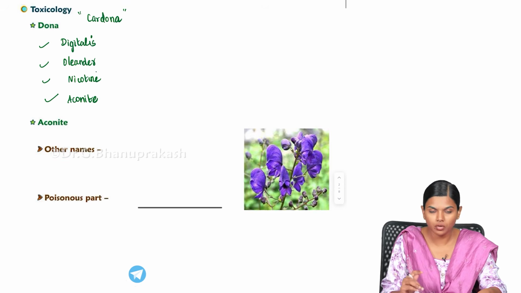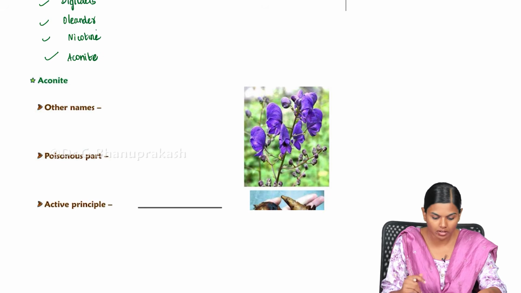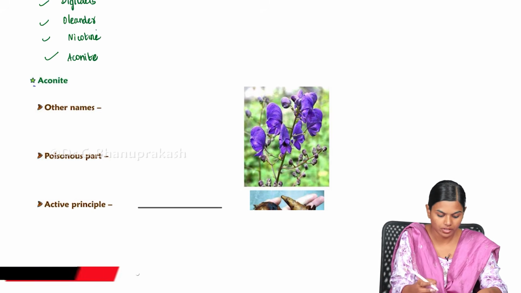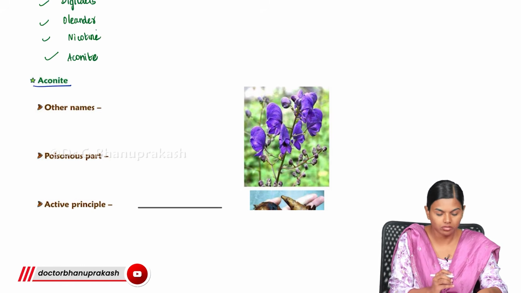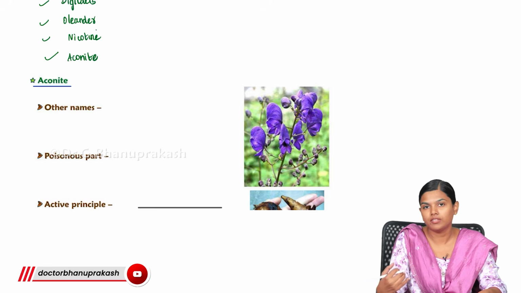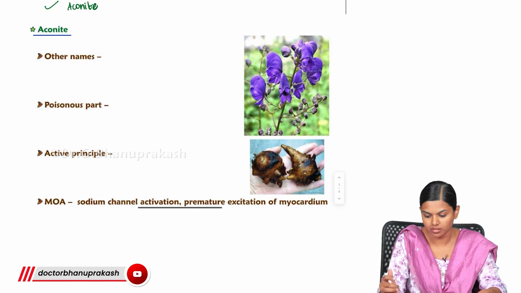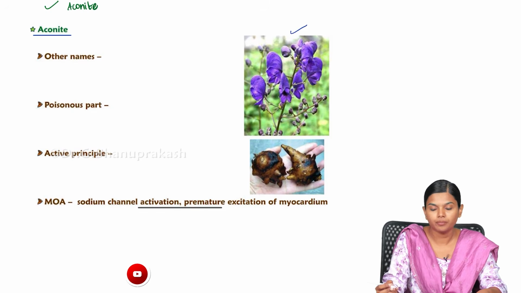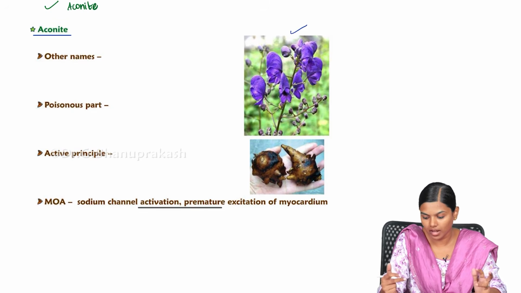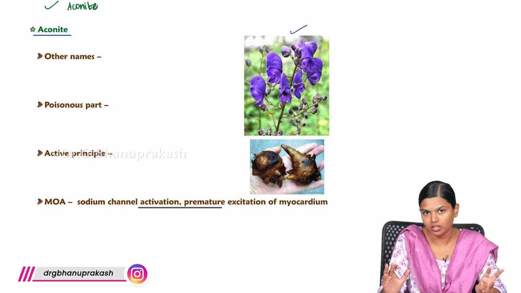Now, we will see about each and every cardiac poison and how it will present. First is aconite. In all these poisons, if it is a plant poison, the first thing you have to know is how it will look. They will give you the picture and ask you to identify whether this is a cardiac poison or not, and if it is, what is the name of the plant. This is how aconite will look like.